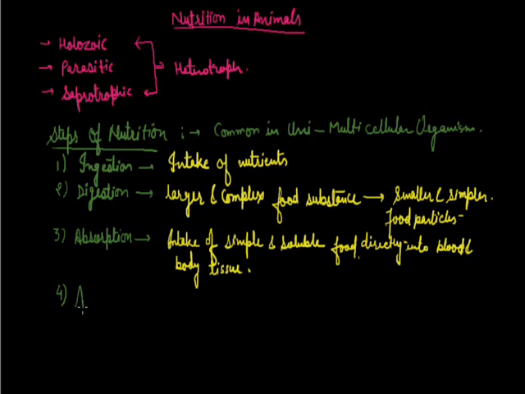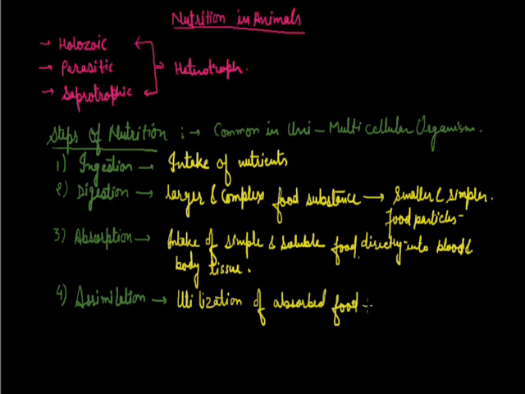The fourth step is assimilation. It's utilization of energy, or utilization of the absorbed food. This food can be utilized to obtain energy or to form various structures in the body. The fifth and last step is egestion. It's the reverse of ingestion. That means here there will be an outlet of undigested food.